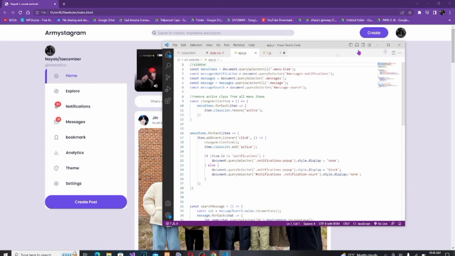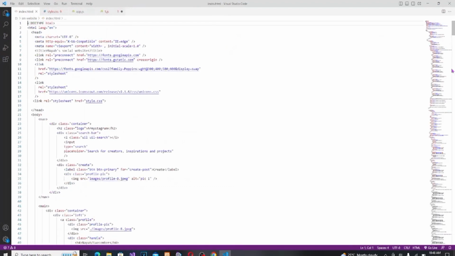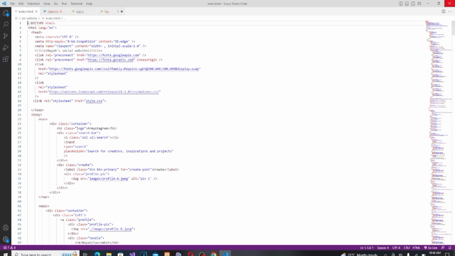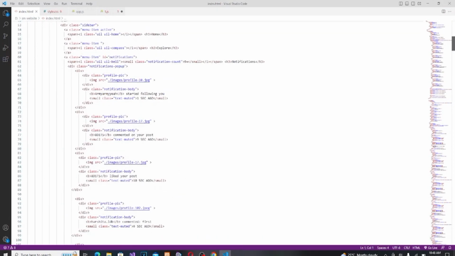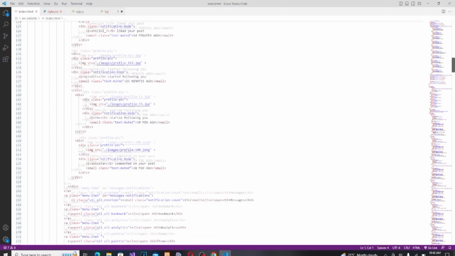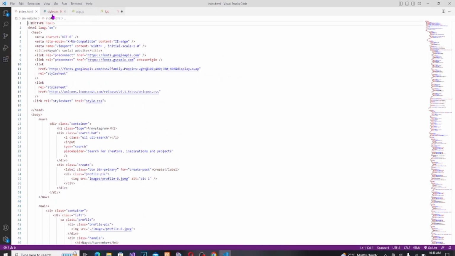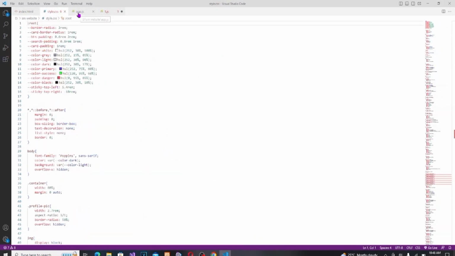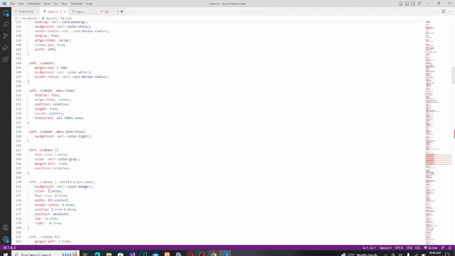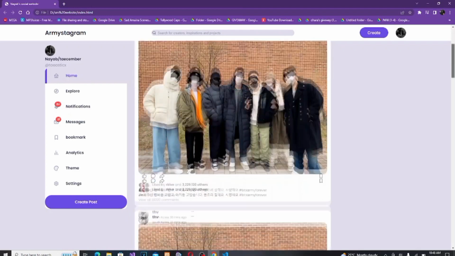First we have here is the HTML code. I've put this code, you can check it out. We can change the name in this if you want, and then we have the CSS and Java code. Okay, I'm going to show you my website.